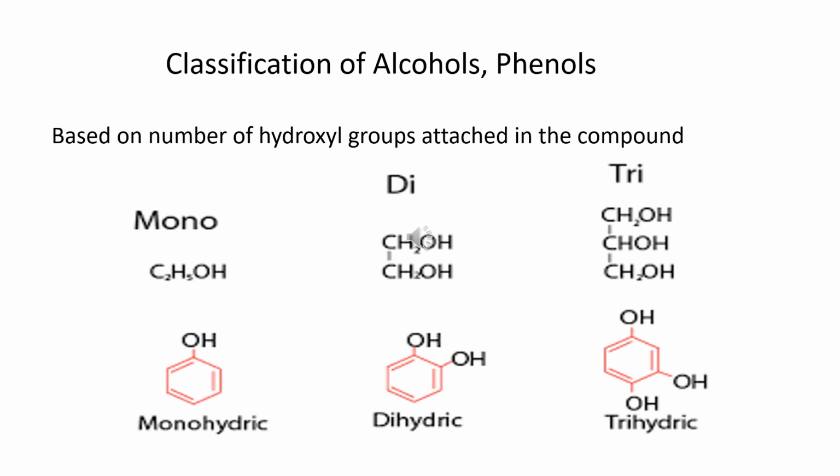3, trihydric alcohol. 4, tetrahydric alcohol. 5, pentahydric alcohol. Hexahydric alcohol. Heptahydric alcohol and so on. Normally, for 3 and above, we make use of the term polyhydric alcohol.